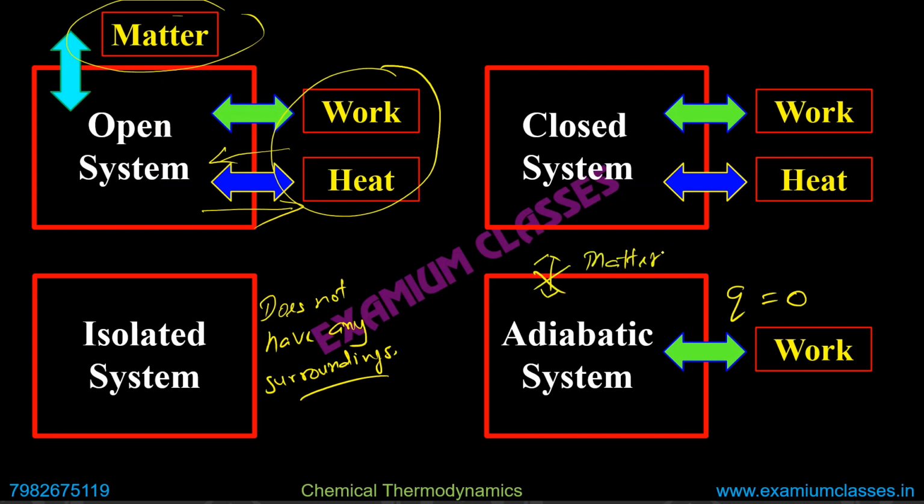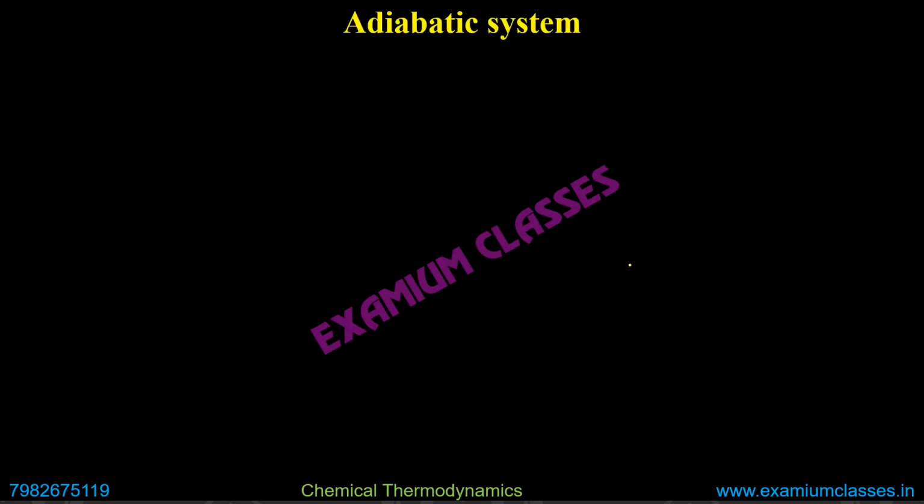Only work. And because only work can be done, we represent this work as W_ad. AD indicates it is under adiabatic conditions. In this case, the walls are known as adiabatic walls. Adiabatic walls are those walls which do not allow transfer of heat. And the process is known as an adiabatic process.